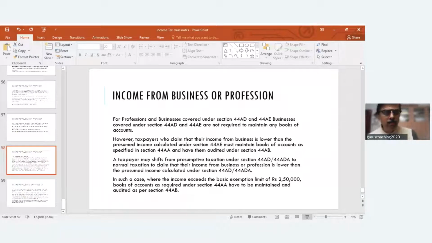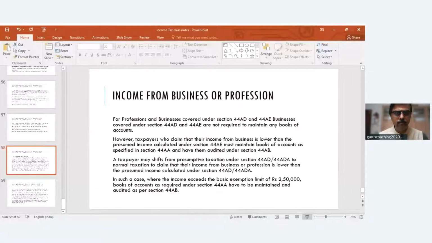Now this is about 44 AD. That is determination of income on a presumptive taxation basis for those who are carrying on a business and whose turnover is within the limits prescribed. So the limit prescribed is already discussed. Maximum limit should not cross 2 crores for an assessee. This also keeps changing year on year. So always remember the limits. Have a notebook with you or a diary or whatever. Make a note of these points very, very clearly. 44 AD, turnover limit 2 crores. Whatever bullet points, so quick reference.